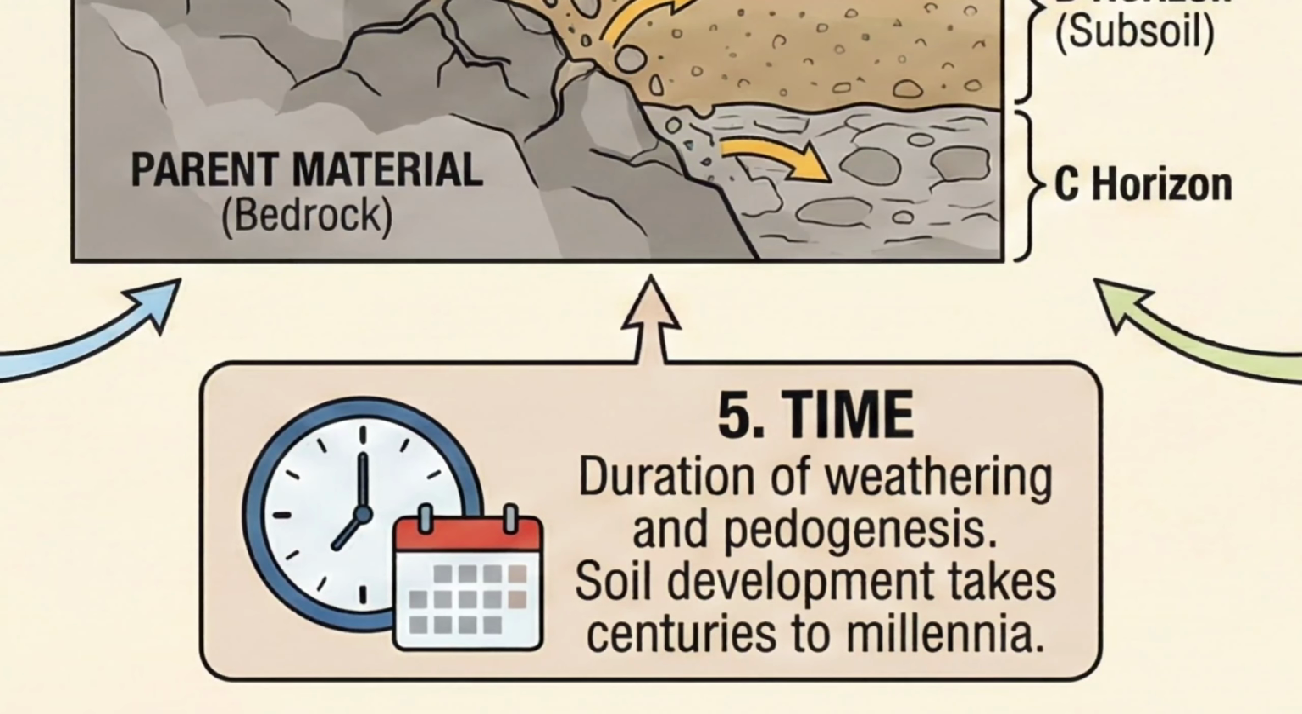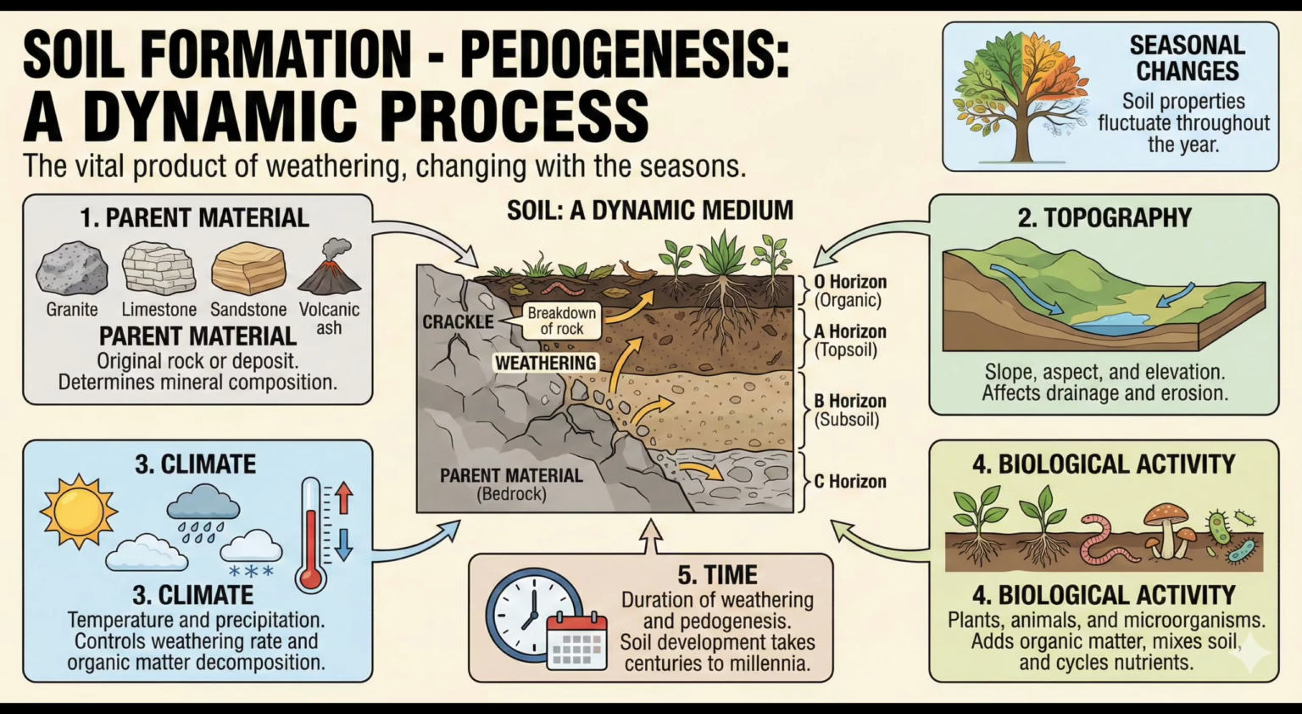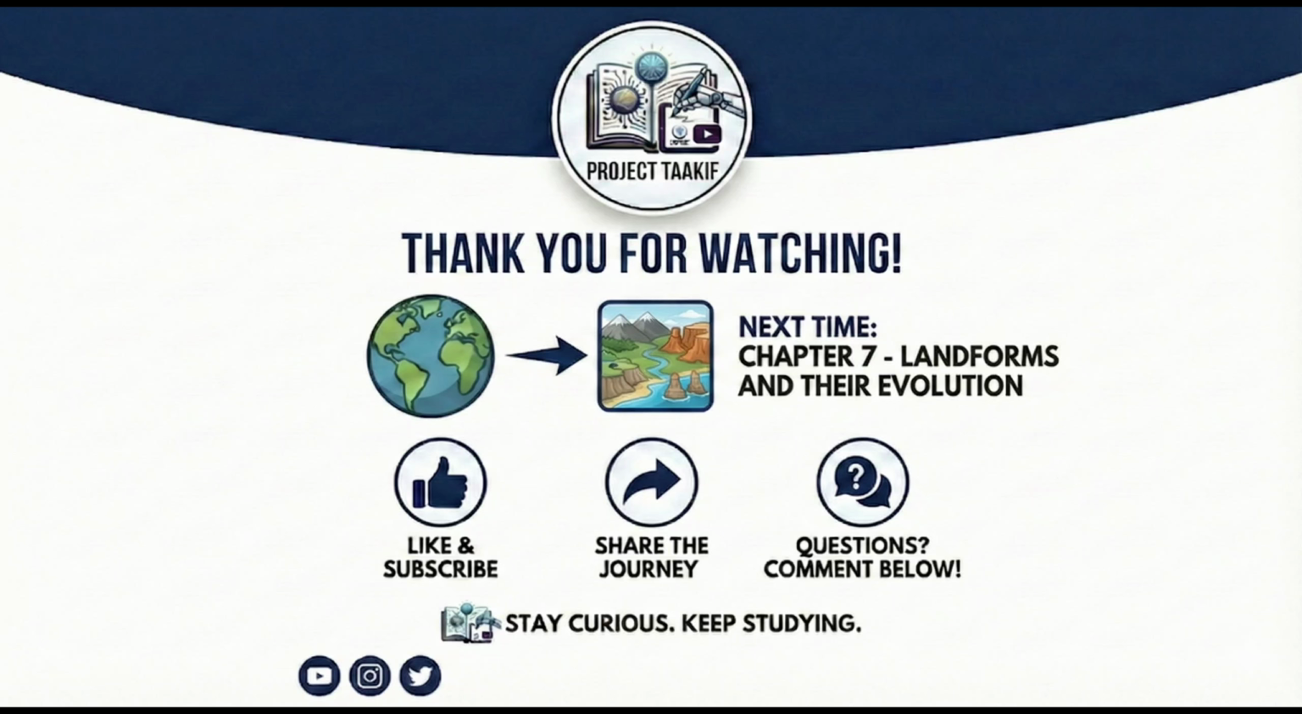5. Time. Time is the third important controlling factor. A mature soil has had enough time for all horizons, layers, to develop. Soils developed on recent alluvium or glacial till are considered young and often show no horizons. From the internal heat building mountains to the chemical reactions dissolving them into soil, geomorphic processes define our world.